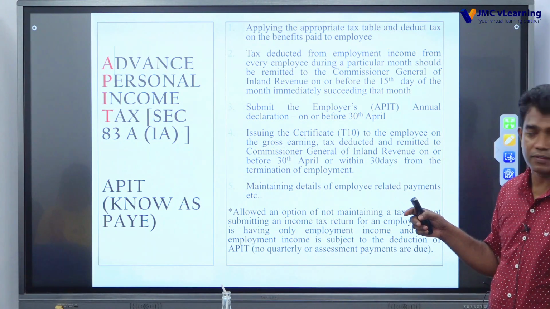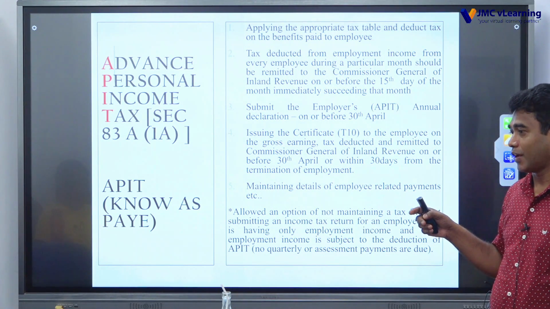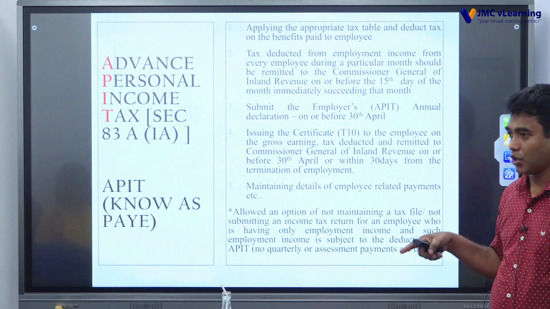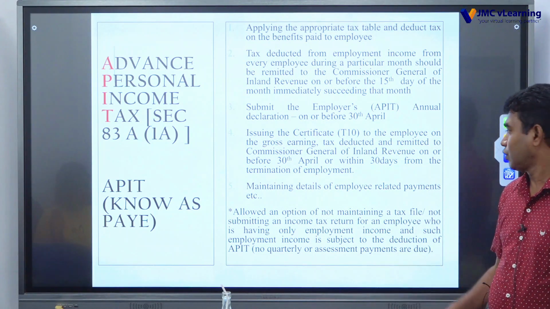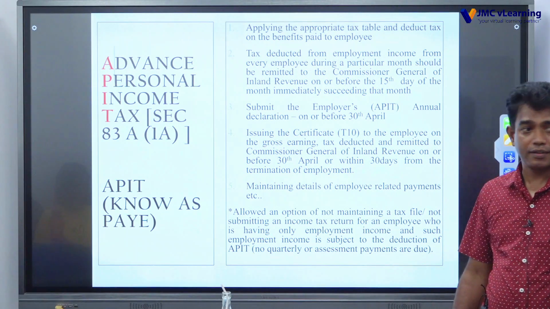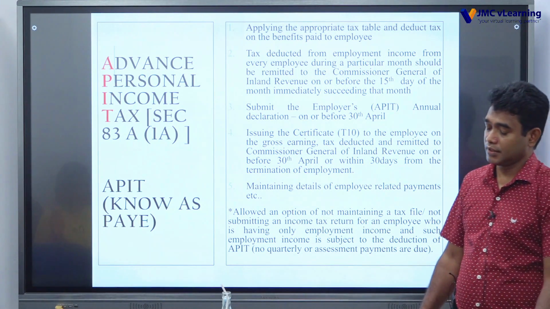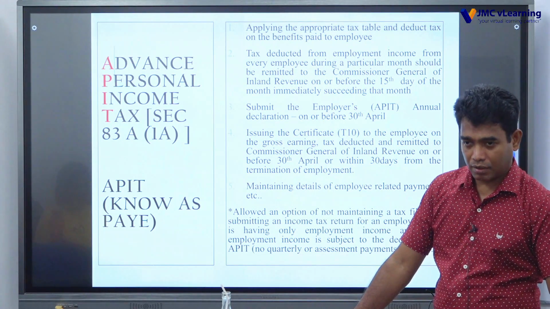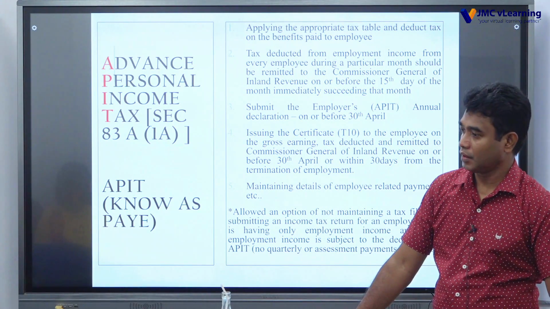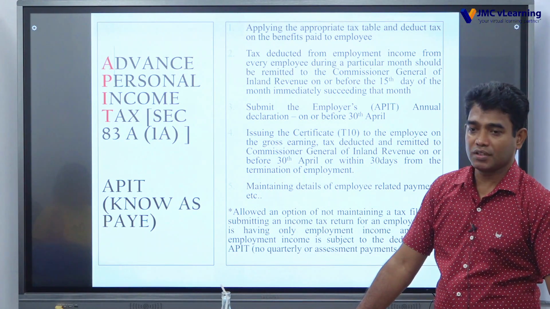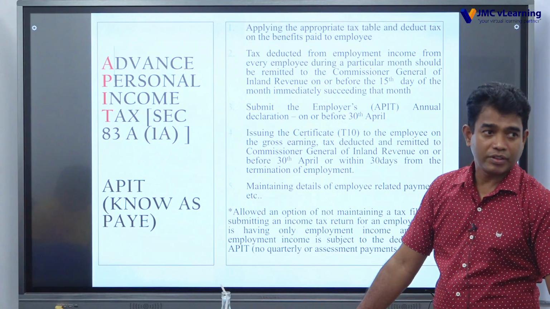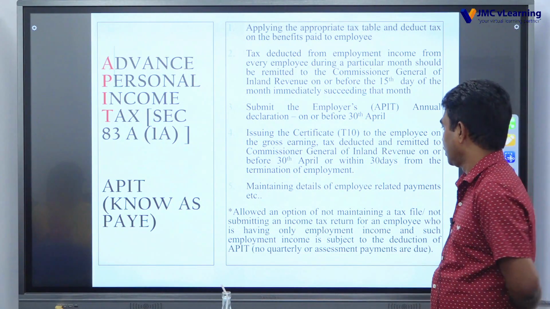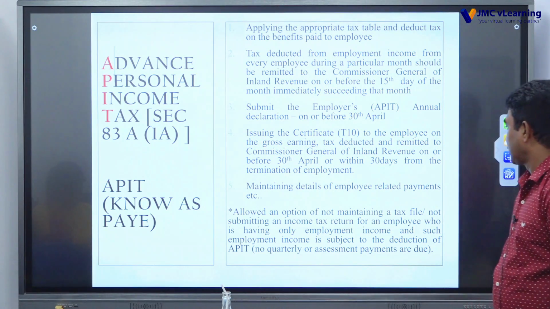Right? In case you are receiving more than 100,000 employment income, he has to give a withholding tax certificate, a tax certificate, which says your total earnings and how much tax was withheld and paid to the tax authority. So maintain details of employee related payments.